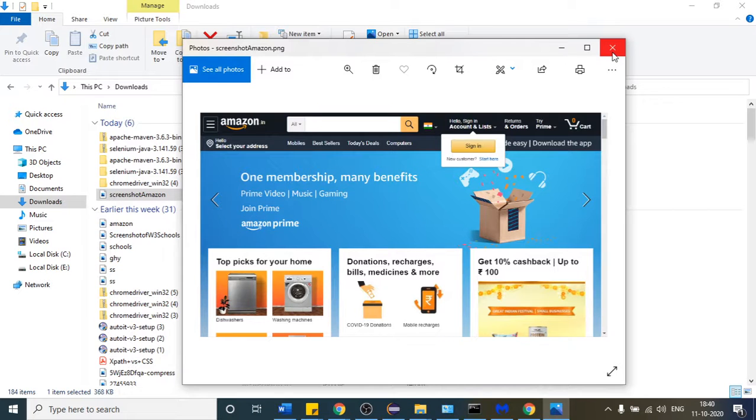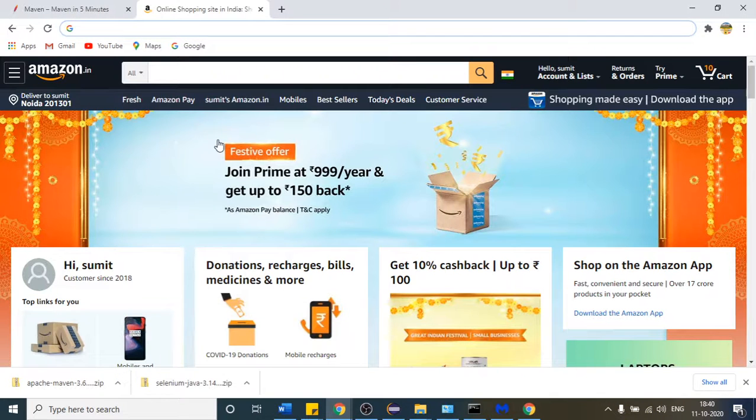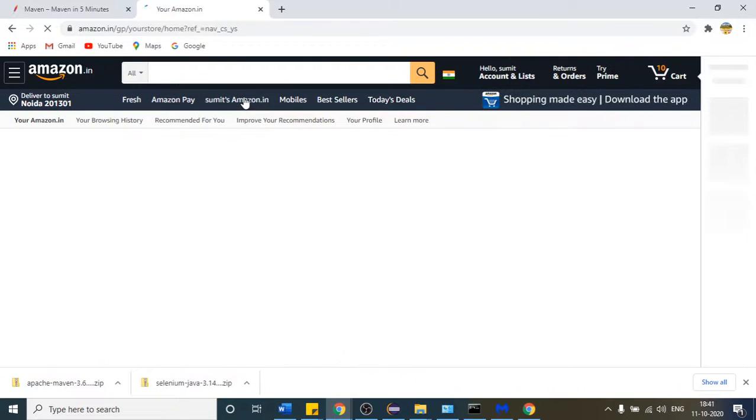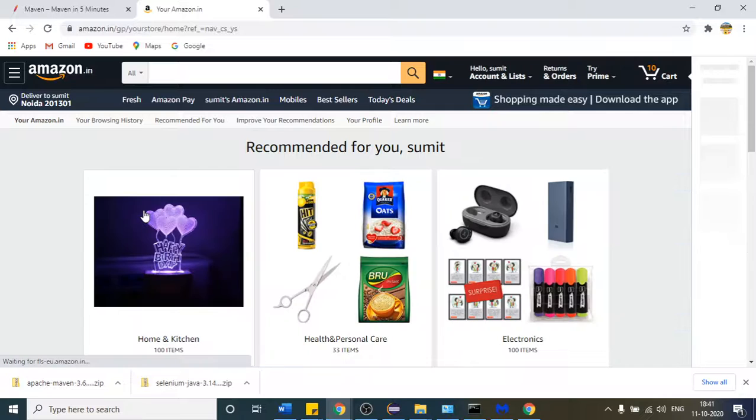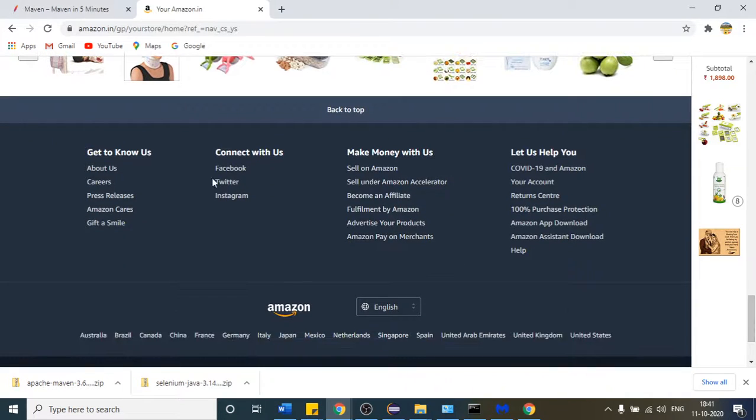Okay, so this is one thing, but in real time, you do not have to take the screenshot of this home page every time, right? So in real time, what will happen? Suppose you come here. With the help of Selenium code, you are validating whether we are getting this text here or not.